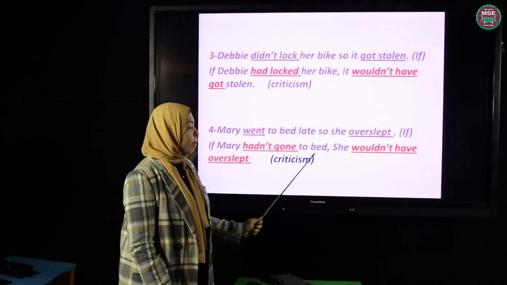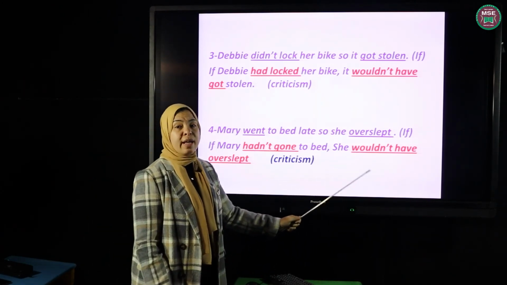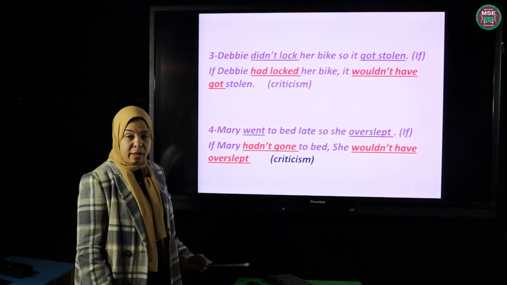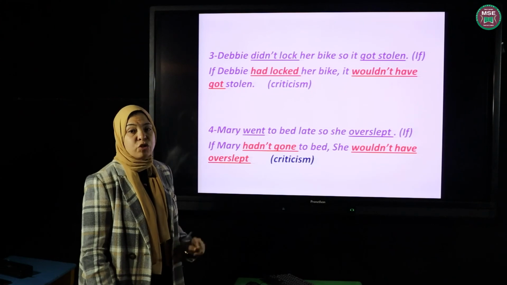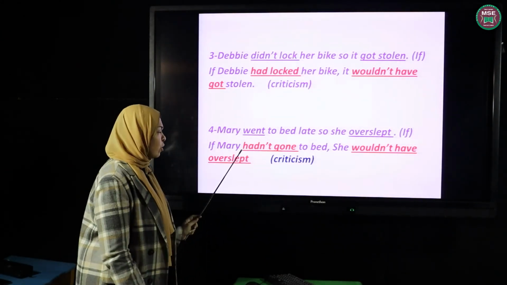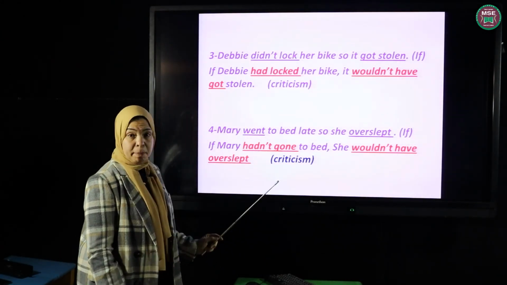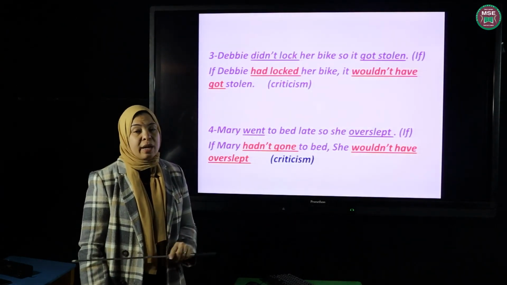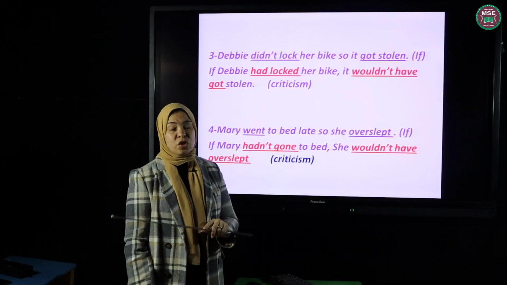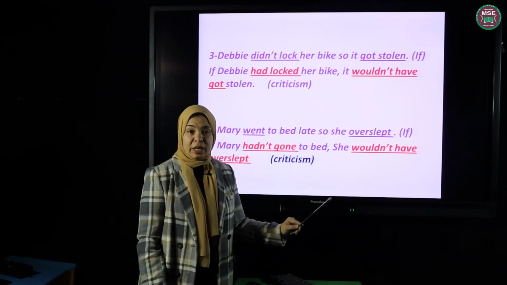If Mary hadn't gone to bed late, she wouldn't have overslept. We're criticizing her because she went to bed late, and what was the result? She overslept. So the third type usually goes for criticism, or as I said, regret, when you regret something. I didn't study well, so I failed. So if I had studied well, I wouldn't have failed the exam.